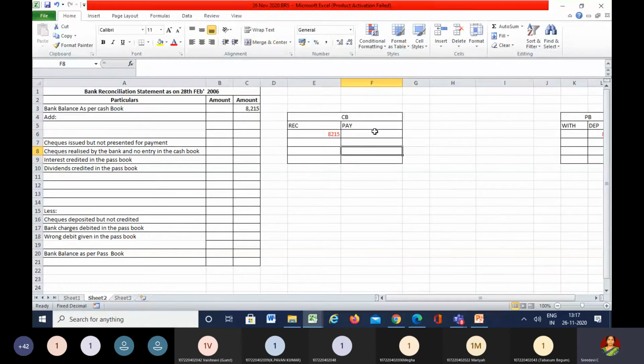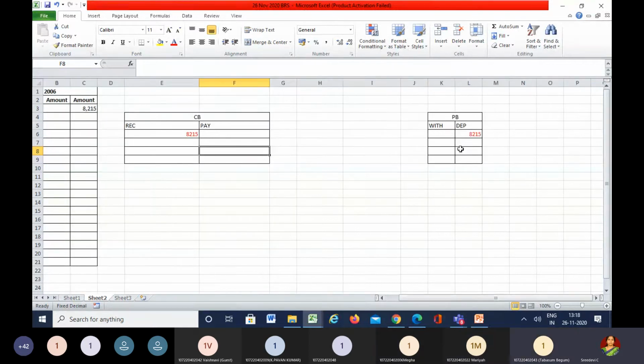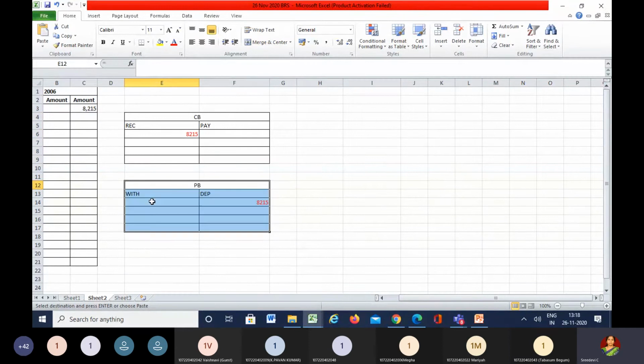Checks issued will be written on to which side of the cash book? Payment side, credit side. Some will say credit, some will say payments, it all depends upon how you think. So on to the payments side, checks have been issued.